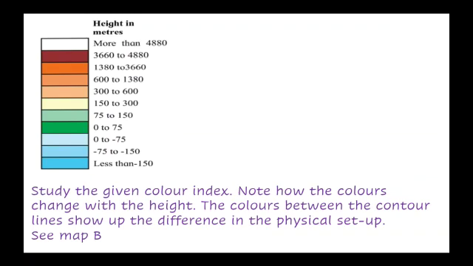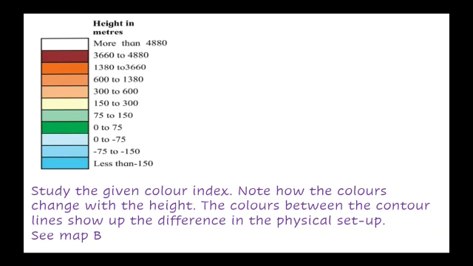Water bodies are marked with blue, and with the green it shows that the landforms start from 0 to 75 meters, and as the height of the land area keeps on increasing, the color also turns light, and then the darker shades start.